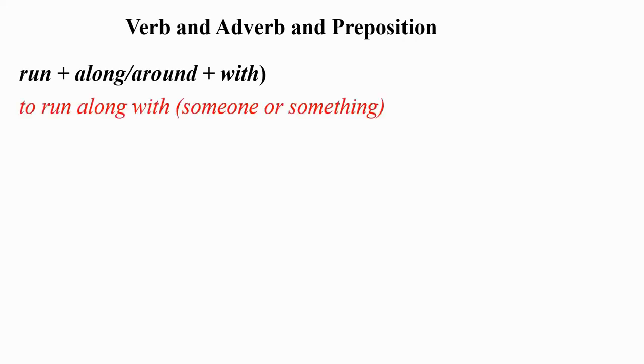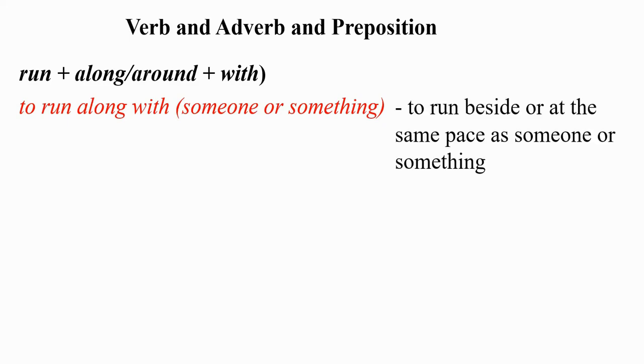A combination of verb and adverb and preposition. We have the verb run, an adverb along or around, plus a preposition with. To run along with someone or something, which means to run beside or at the same pace as someone or something.